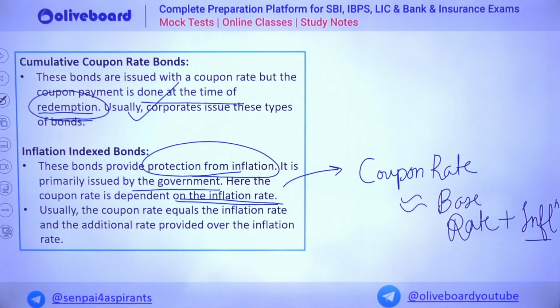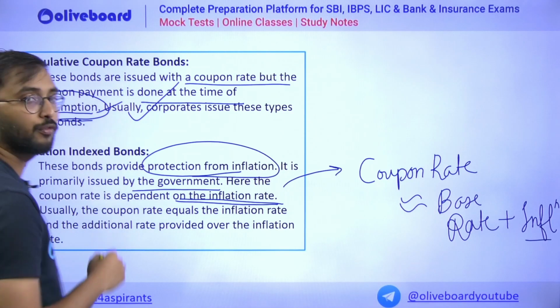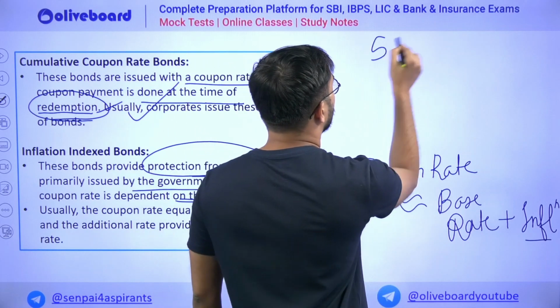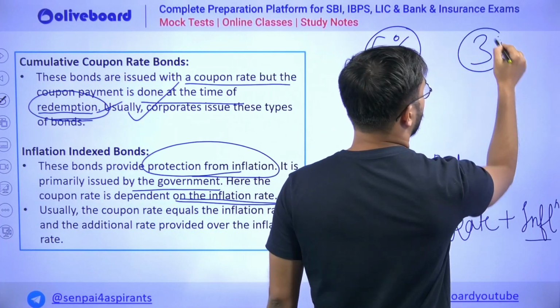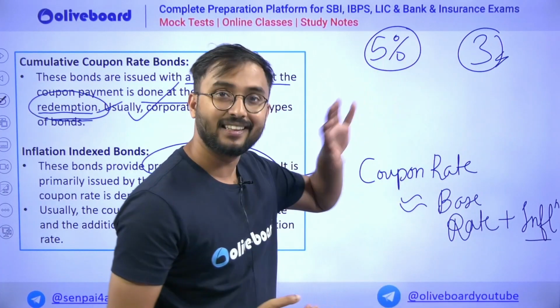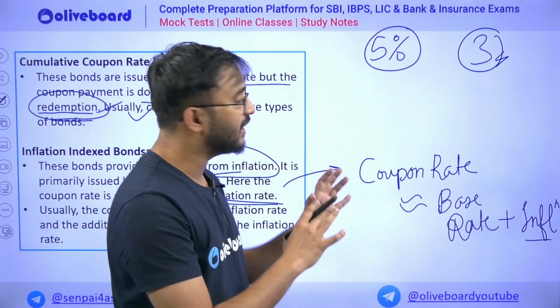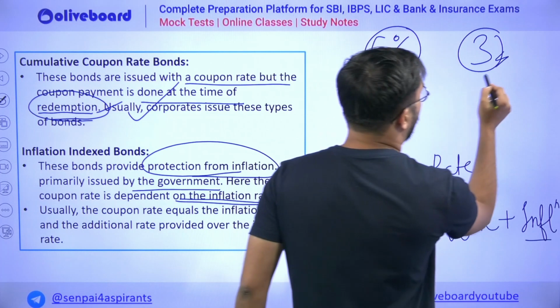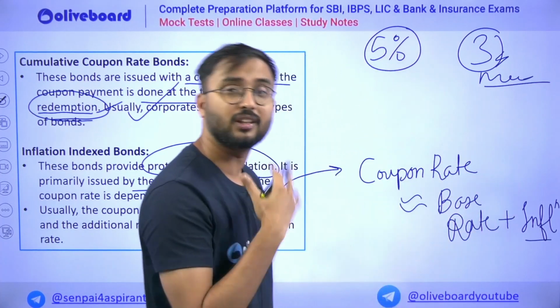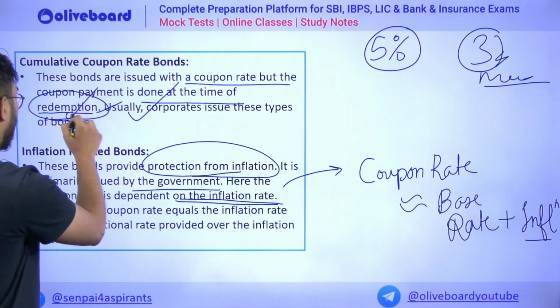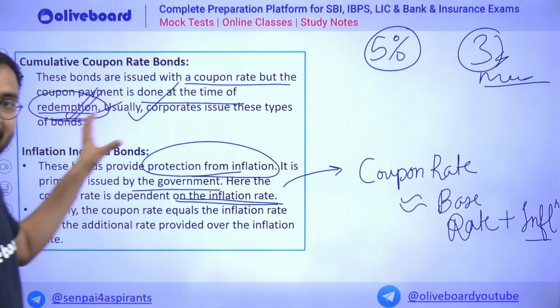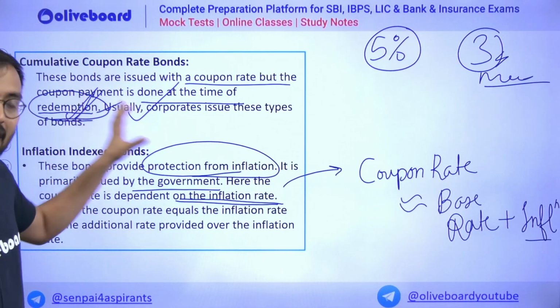The next type is cumulative coupon rate bonds, where these bonds are issued with a coupon rate, but coupon payment is done at the time of redemption. That means, suppose you took a bond for 5% or 6% for 3 years. Rather than giving interest to you every year, the interest is calculated and given to you cumulatively after the maturity period, that is after 3 years. You get the complete coupon payment as well as principal after the redemption.